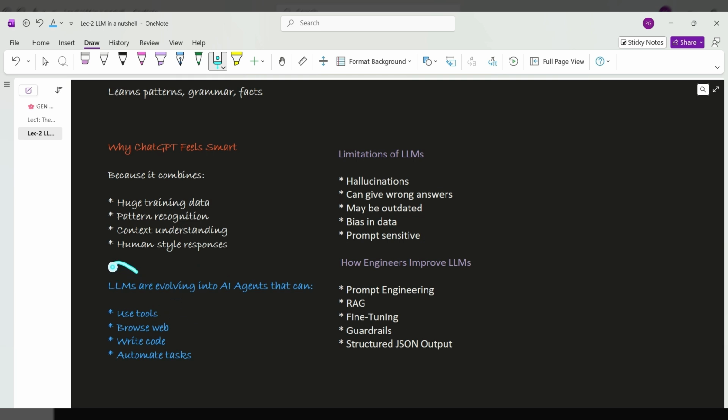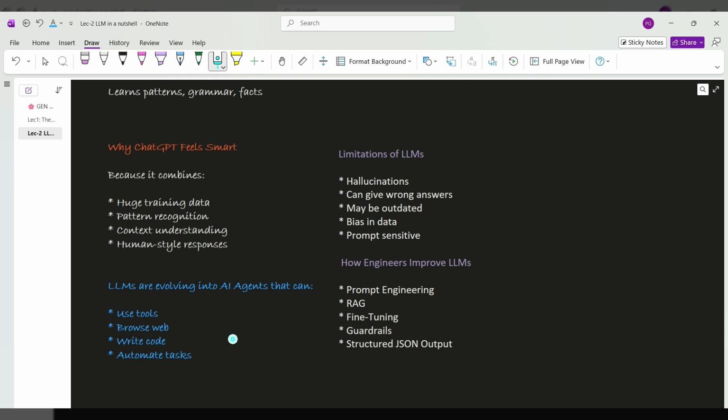Think of the LLM as the brain. The brain can only give you answers, but you have a body, hands, and a mouth to deliver what your brain has processed to the outside world. For that we have AI agents. I hope this is clear. This is the whole LLM concept.